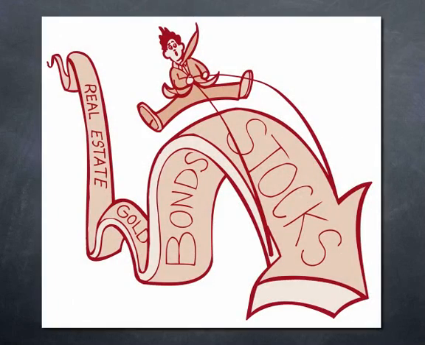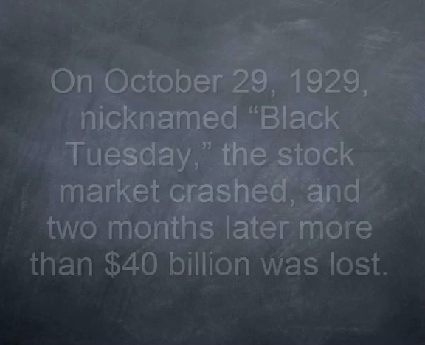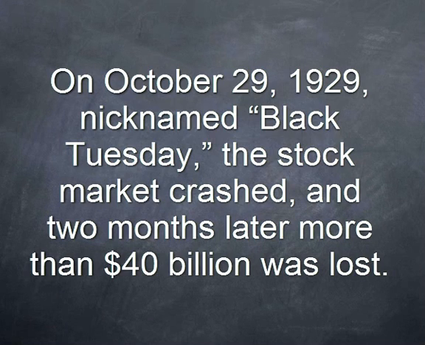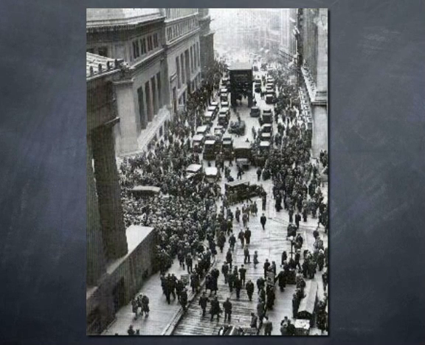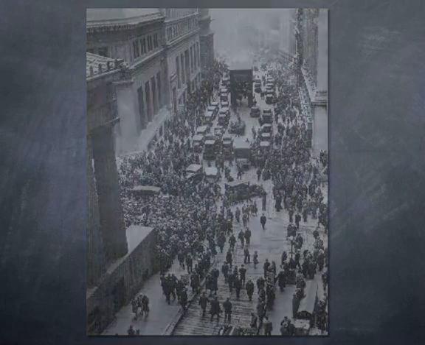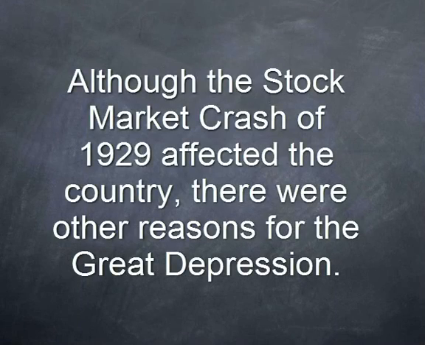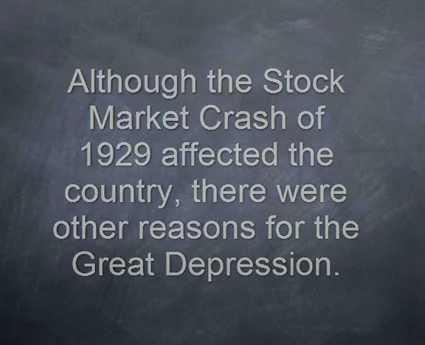First, there was the stock market crash of 1929, which many people believe was the only cause of the Great Depression. On October 29, 1929, nicknamed Black Tuesday, the stock market crashed, and 2 months later, more than $40 billion was lost. By 1930, the stock market had started to recover, but it was not enough to keep the country out of the Great Depression. Although the stock market crash of 1929 affected the country, there were other reasons for the Great Depression.